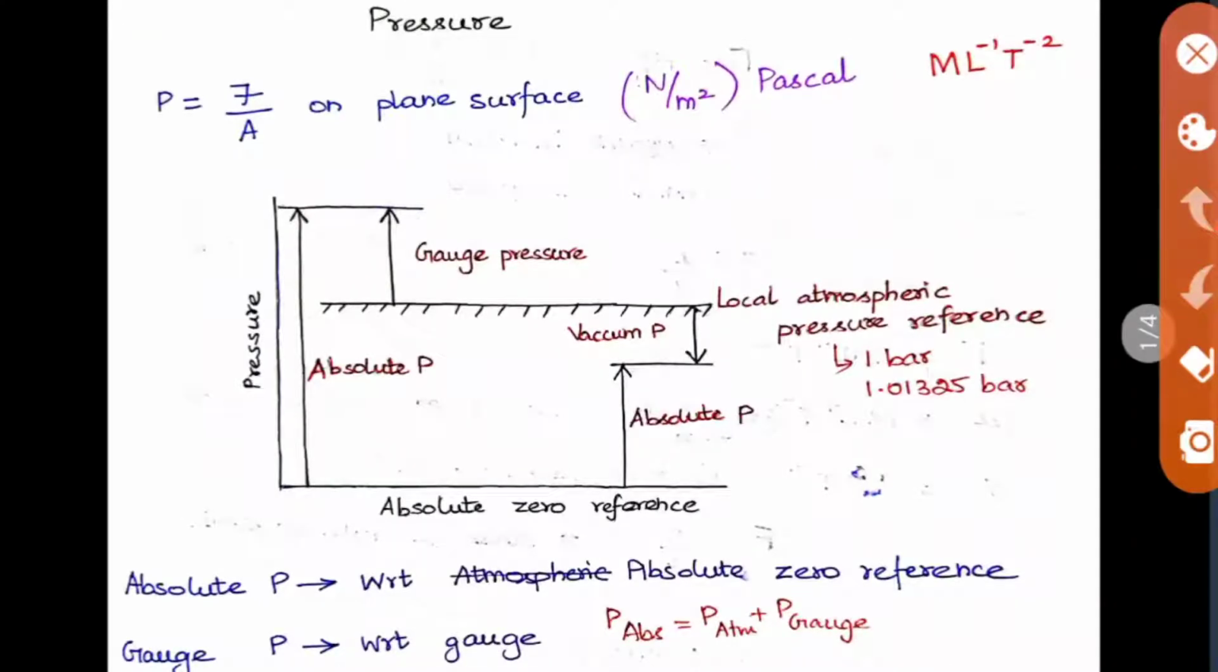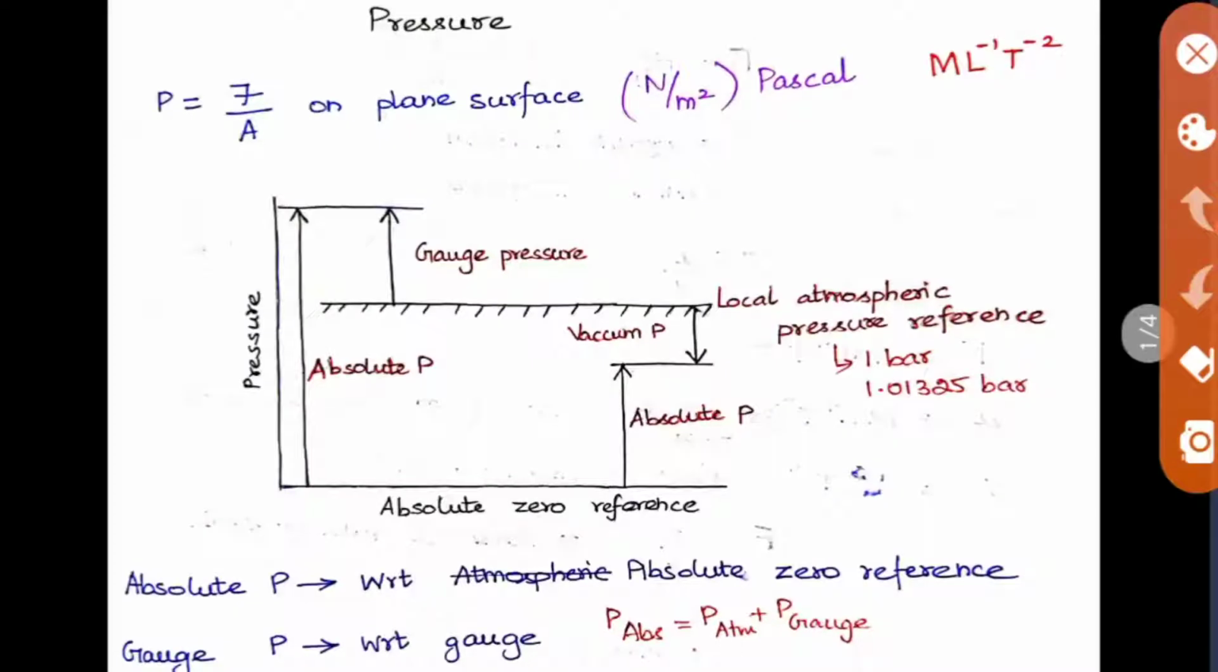So as we know, pressure is nothing but the force that is applied per unit area, which creates a stress, and that is called pressure. So it is force by area on a plane surface. The unit is Newton per meter square, which is also called Pascal, and the dimensional unit is M L^-1 T^-2. So this is all you should know of the basics of pressure.